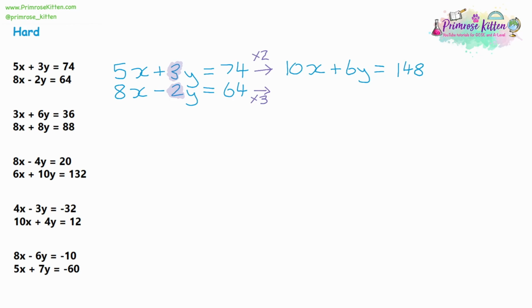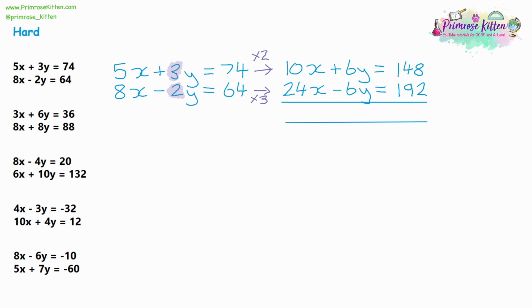So 8x times 3 would give us 24x, and negative 2 times 3 would give us negative 6y. And then 64 times 3. So 60 times 3 is 180. 4 times 3 is 12. So 12 and 180 will give us 192. And now that we've done that, you'll see that the y variables now have the same number. They've both got a 6. So now we can carry on and turn this into a column method and work out if we're adding or subtracting.